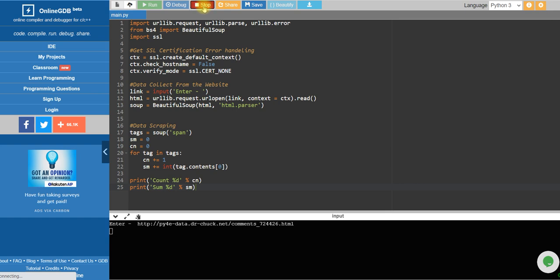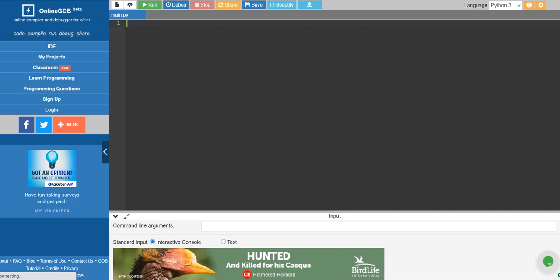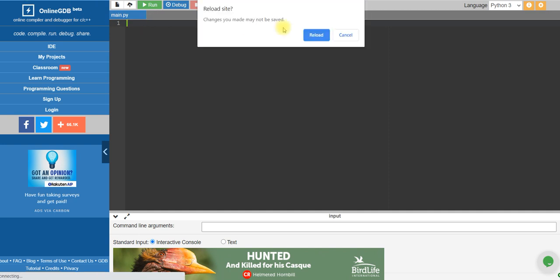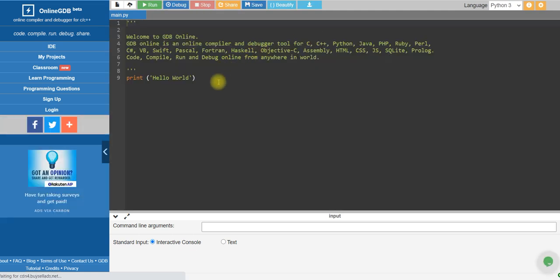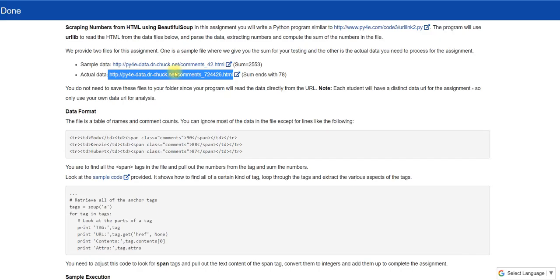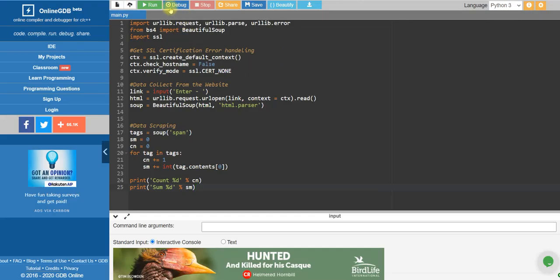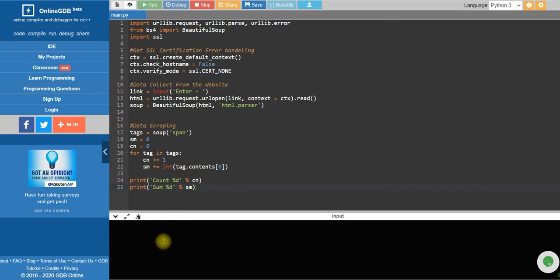The same procedure you have to follow. It happens, it is a common thing, you need not get hectic about this. In that case you just reload the page and complete the work. Control V, again I will copy this, come back, and run again. Control Shift V, I will paste this, enter. This may not run 1 time, 2 times, 3 times, even 5 times. This will happen, it is a common thing.